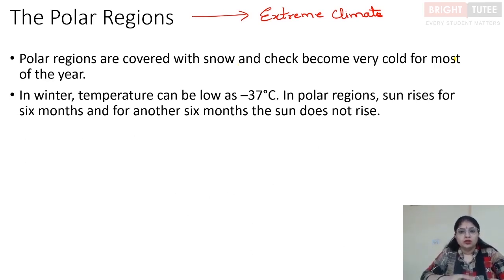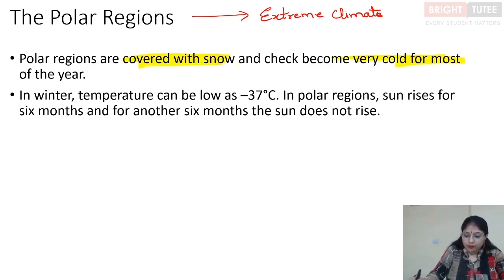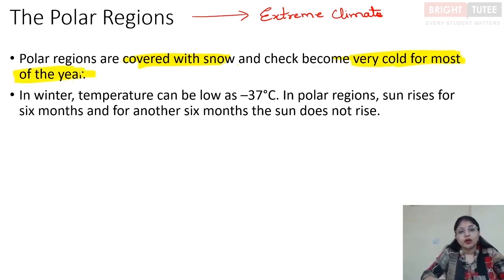When we talk about the general climate or environment of polar regions, there are certain points which we need to remember. First of all, polar regions are covered with snow all year long. It becomes very cold for most of the year. The temperature doesn't go up to 30 degrees Celsius. It's not moderately hot, nothing at all. It's cold, and in winters it becomes really cold. It is covered with snow definitely because of the temperature that is so low in these regions.